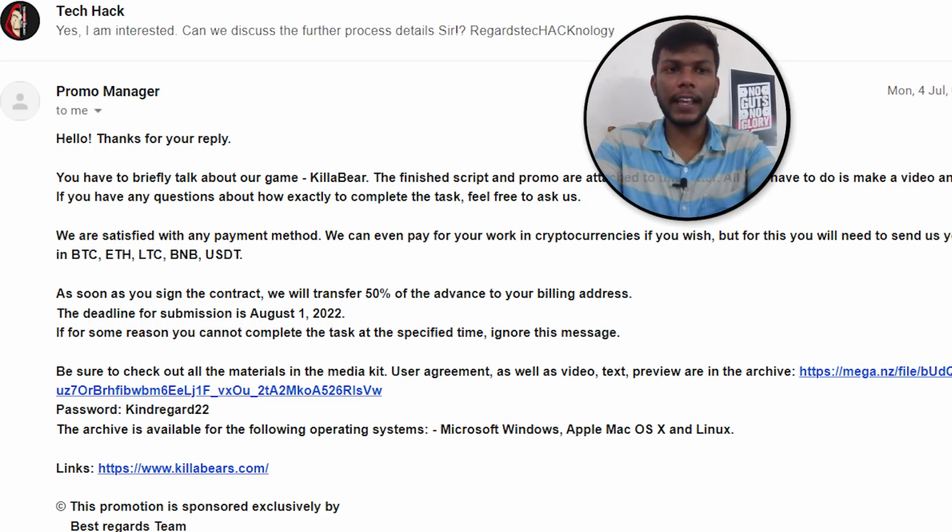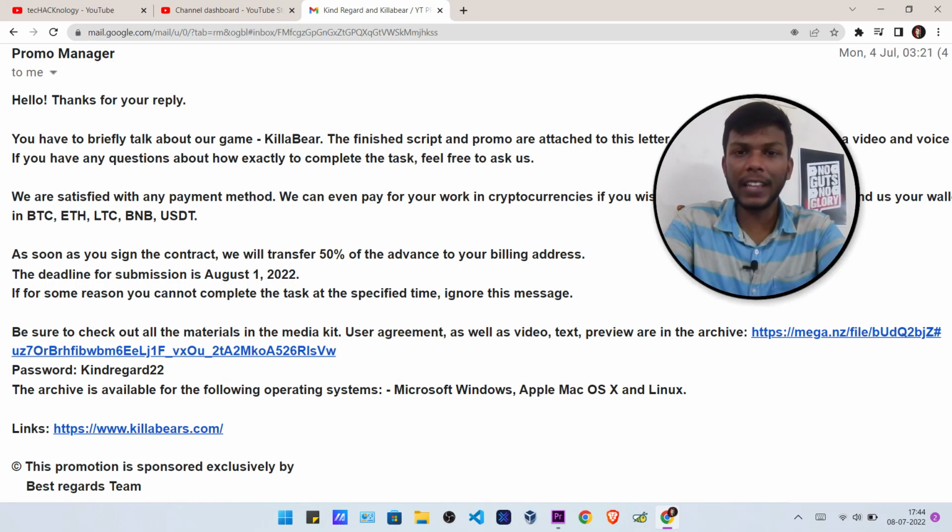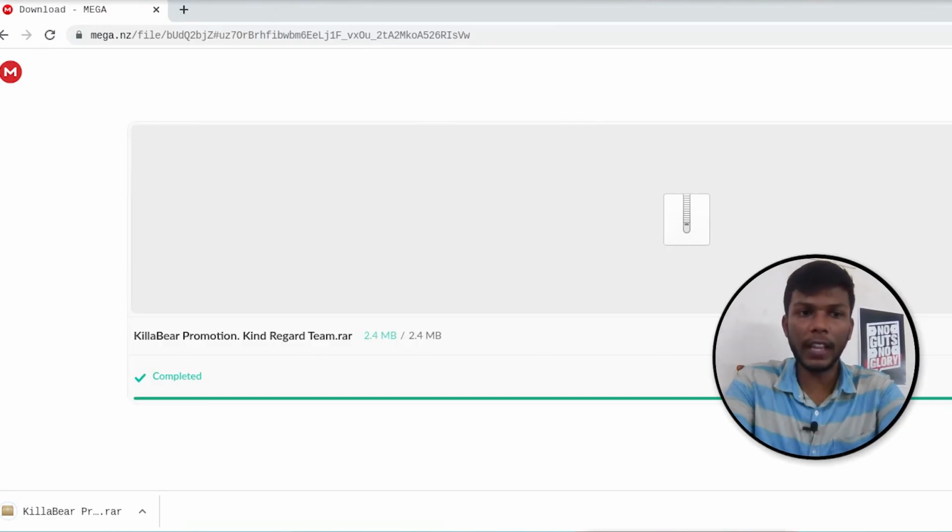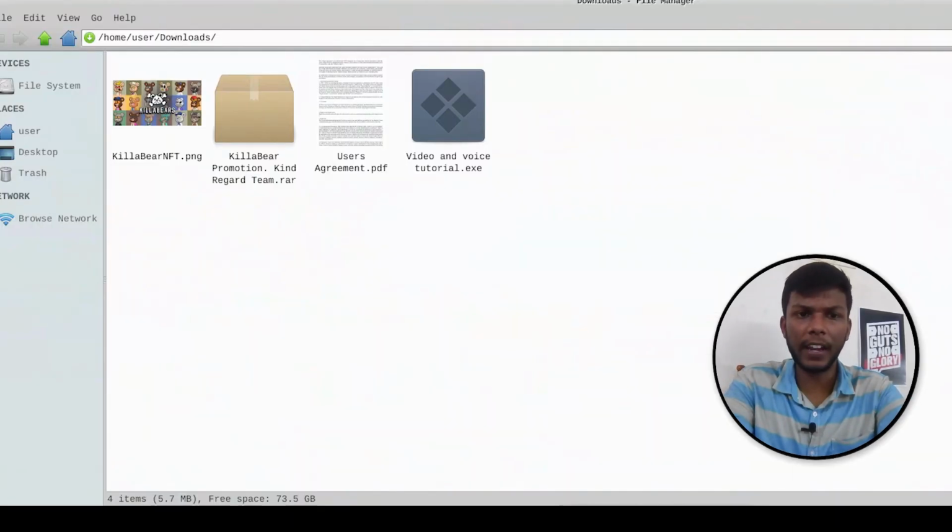Then he replied to me. In that reply he sent a link which contains a rar file, and he told me that they can pay 50% in advance after signing the contract, and also gave a deadline. But the main thing is in this link. I opened the link, downloaded the rar file and extracted it.